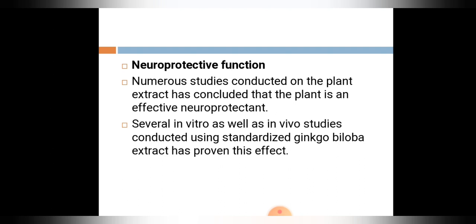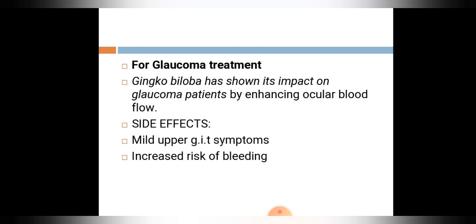Next is the neuroprotective function. Numerous studies conducted on the plant extract have concluded that the plant is an effective neuroprotectant. Several in vitro as well as in vivo studies conducted using standardized ginkgo biloba extract have proven this effect. For glaucoma treatment, ginkgo biloba has shown its impact on glaucoma patients by enhancing the ocular blood flow. Side effects include mild upper GI symptoms and increased risk of bleeding.